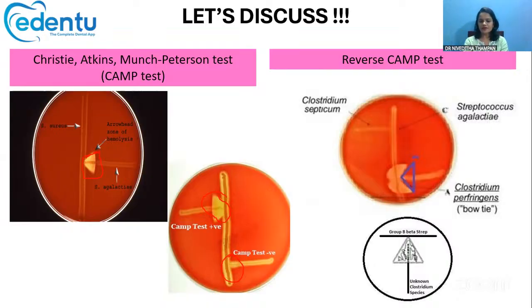If bow tie like hemolysis is present, it is confirmed that the species is Clostridium perfringens. So this is the difference between CAMP test and reverse CAMP test. CAMP test: Staphylococcus aureus and group B streptococci. Reverse CAMP test: Streptococcus agalactiae, the group B streptococci, and Clostridium species.